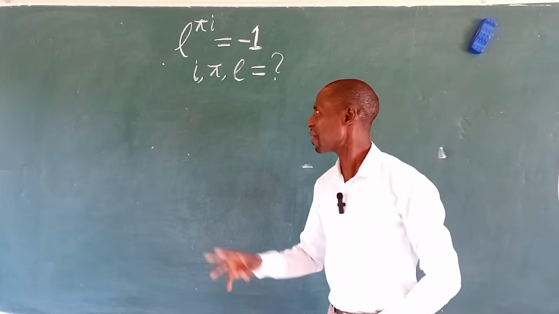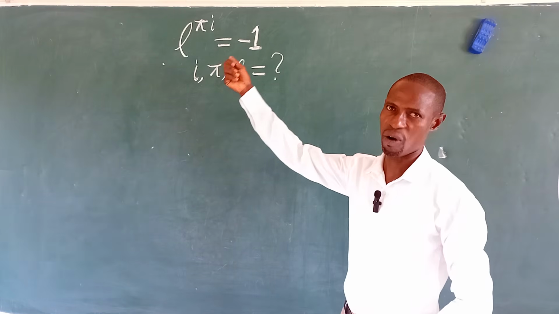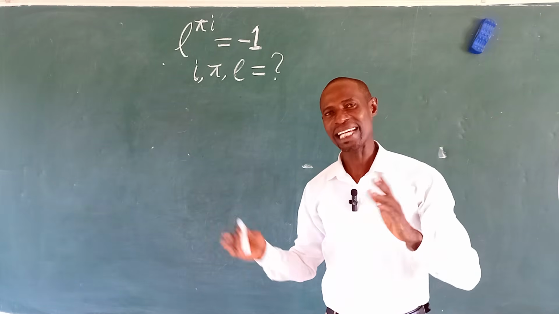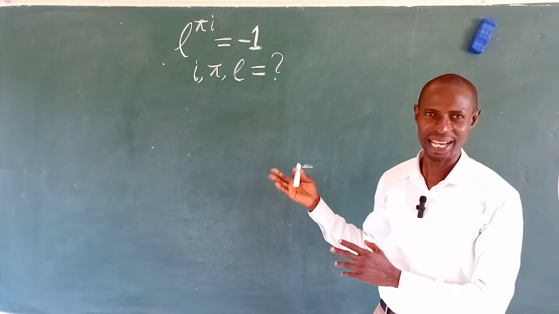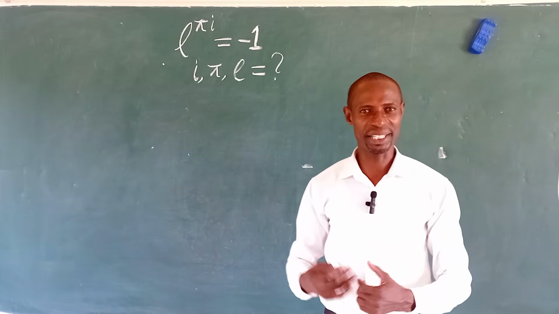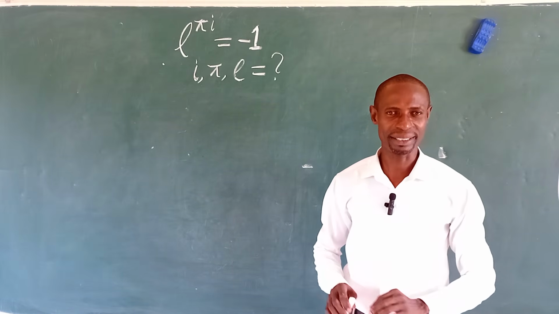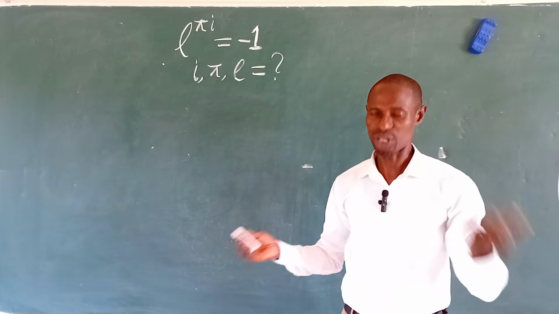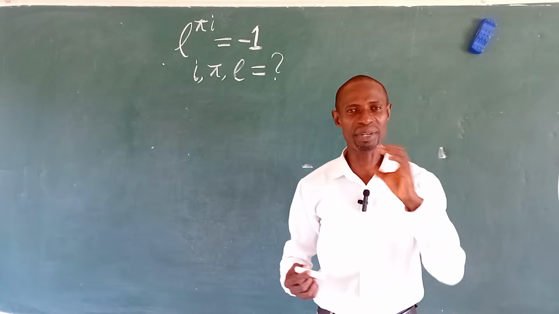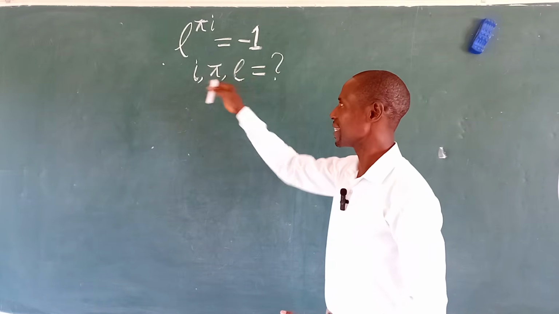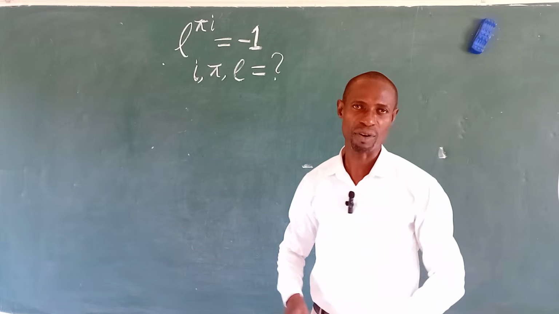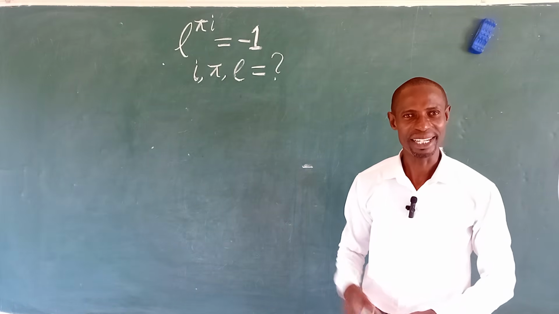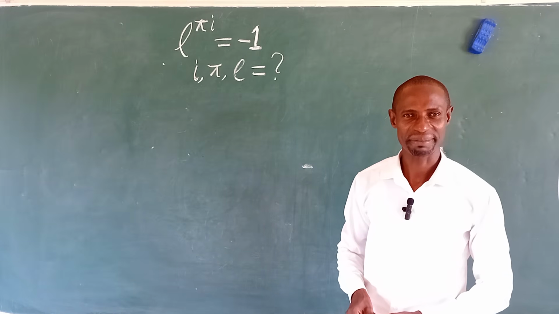But the first question here: can we actually separate or isolate these quantities from this equation? Now you are going to answer either yes or no to this challenge. I want you to pause this video and type in the comment section. If it is yes, then give a reason for your answer. Also, if it is no, drop your reason why you say these quantities cannot be separated from this equation. So go ahead and pause the video and drop your comment in the comment section.